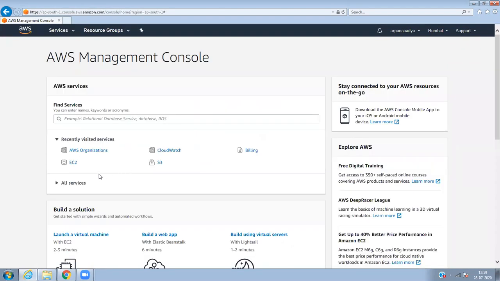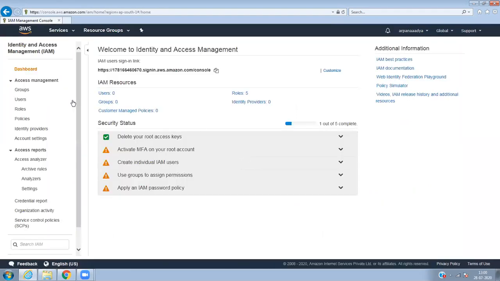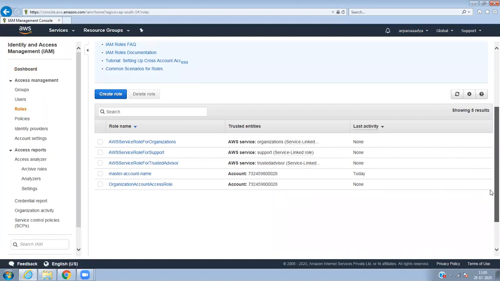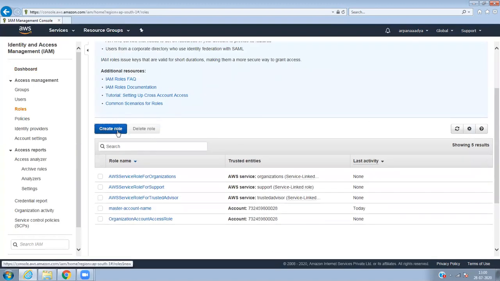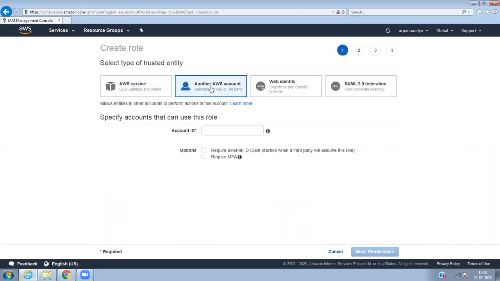So once you have added that user, what you do is go to IAM and roles. See, I'm going to create a role. For example, Yuvraj wants to give access to Guru. So he has to create a role from his system.